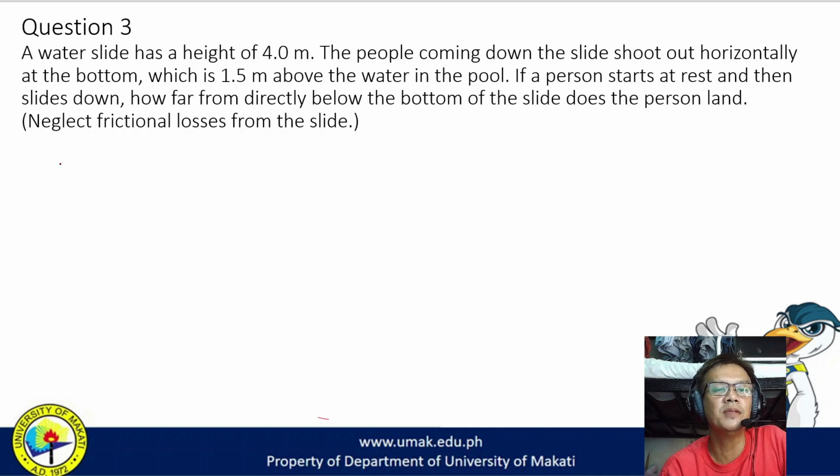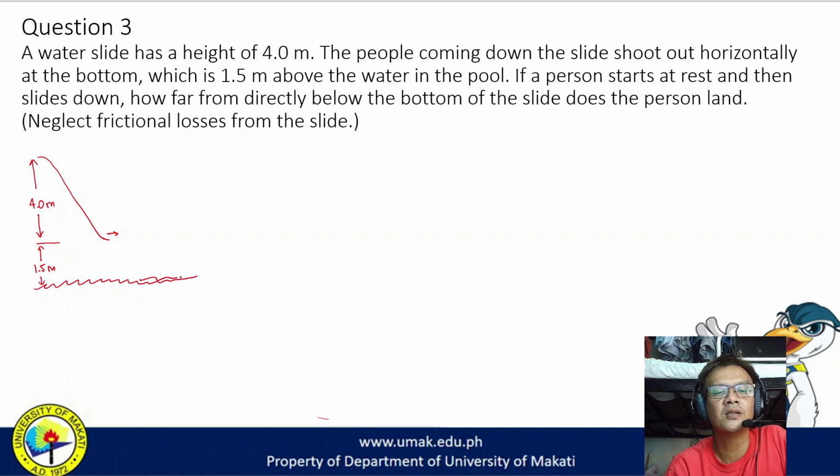So the problem here is it starts from the top, which is 4 meters above the ground. So this is up from the bottom of the slide rather. So take note, it is 4 meters from the bottom of the slide. So we should assume this to be the 0 mark. And at the bottom of the slide, the slider shoots out horizontally and drops a certain height, 1.5 meters, before reaching the bottom of the water below.